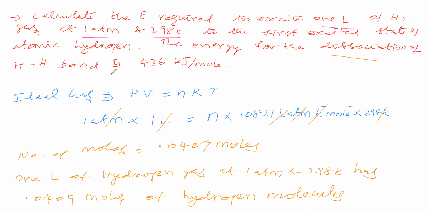Dissociation of hydrogen. This sentence says the dissociation energy of hydrogen gas is 436 kilojoule per mole. What is the meaning of this? Per mole means 1 mole.